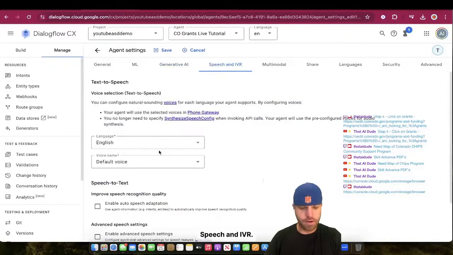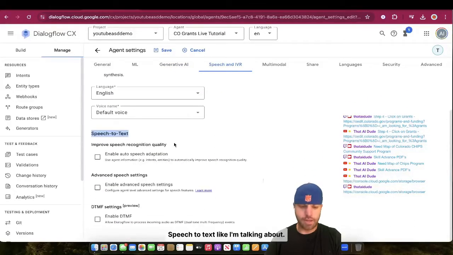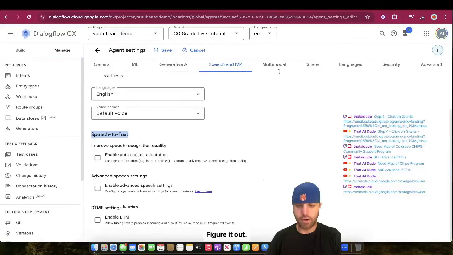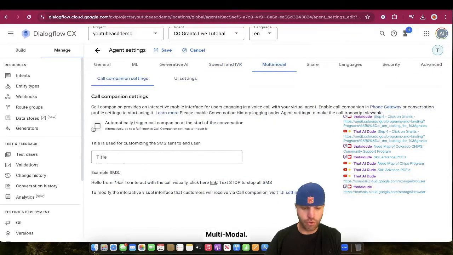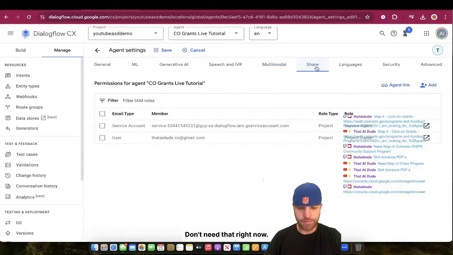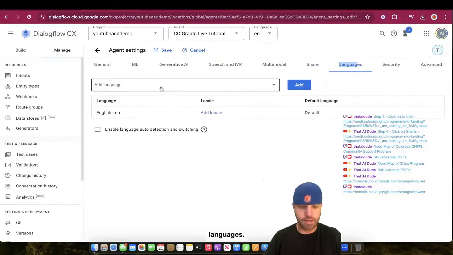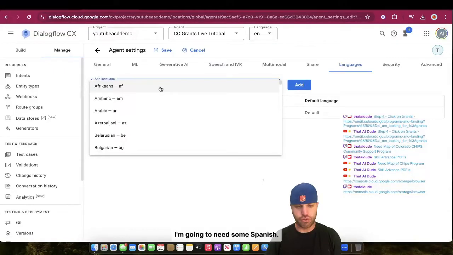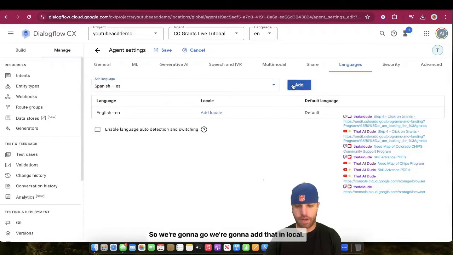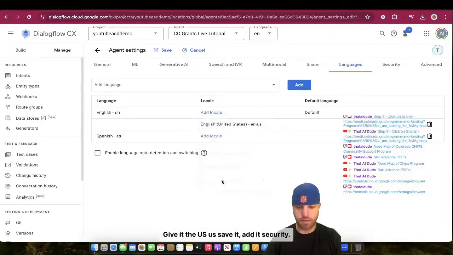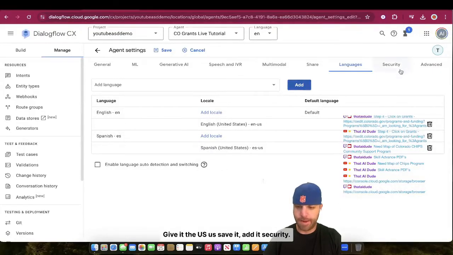Speech and IVR, speech to text, like I'm talking about. You want to talk to your book? Figure it out. Multimodal, don't need that right now. So you can set up, I mean, obviously have different admins and stuff. Languages, I'm going to need some Spanish, so we're going to add that in. Locale, give it the US. US, save it, add it.